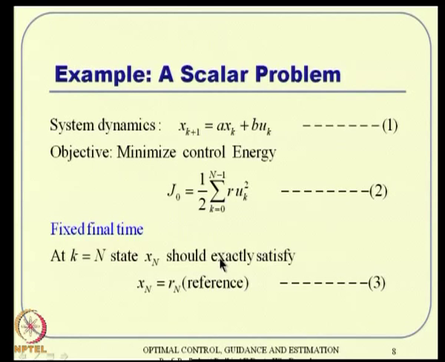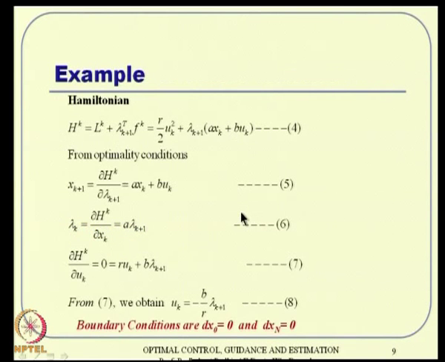So, this is the system dynamics, this is the problem. We have a linear system dynamics with some coefficients. The objective is to minimize the control energy subject to this final condition. x n has to go to R n, there is no choice for the other things. On the way, it has to minimize the control effort. With that formulation, we will proceed to the definition of the Hamiltonian.